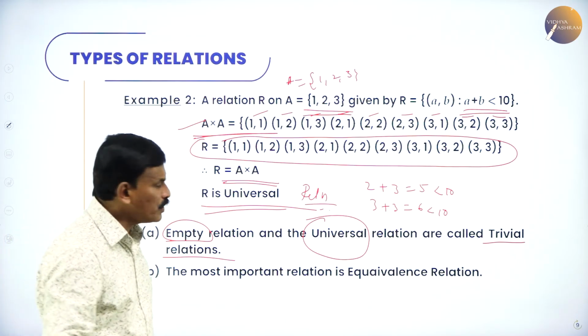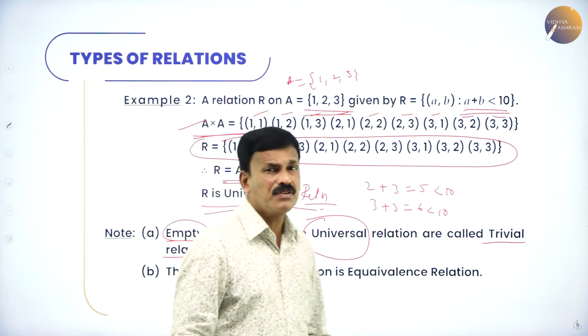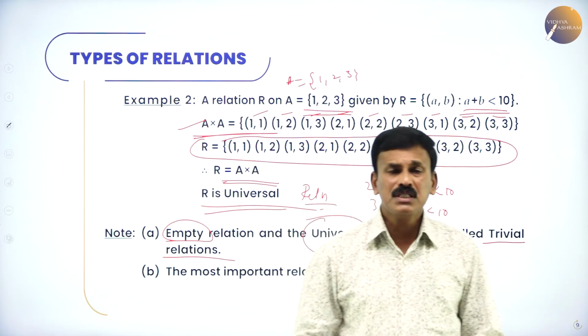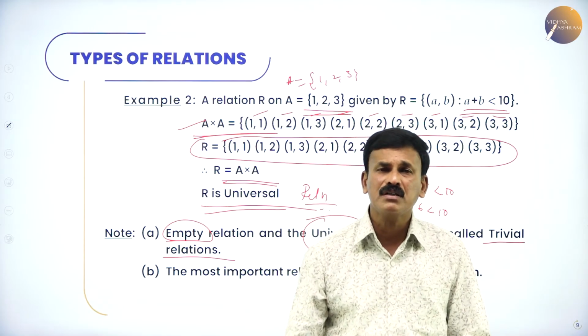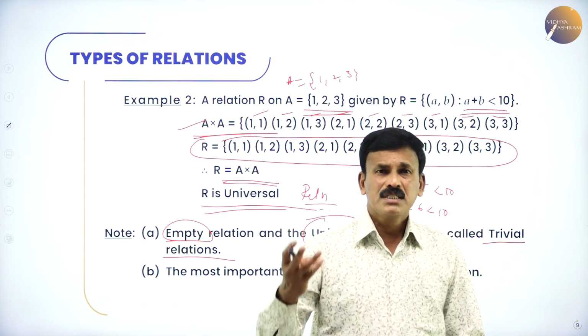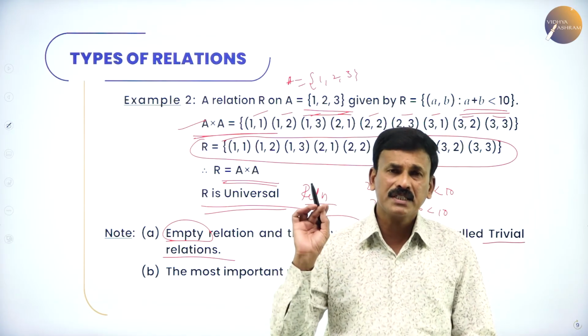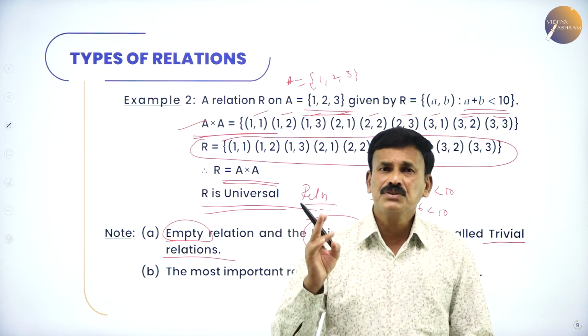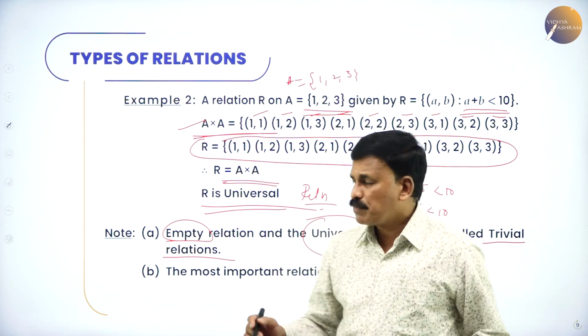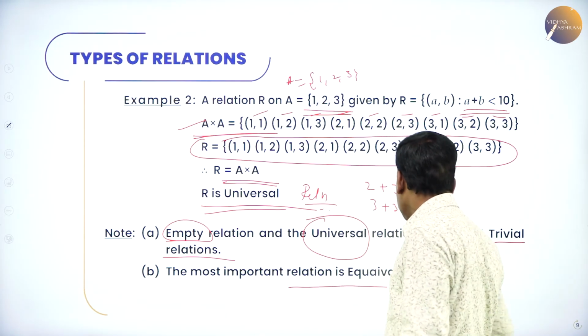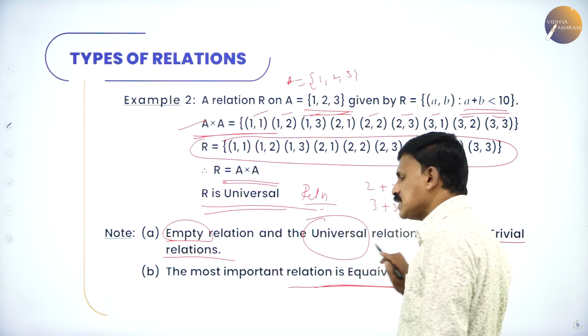Now, the most important type of relation is the equivalence relation. This equivalence relation depends upon the remaining three: reflexive relation, symmetric relation and transitive relation. Reflexive, symmetric, transitive are all the basis for the equivalence relation. Therefore, this equivalence relation is very important.